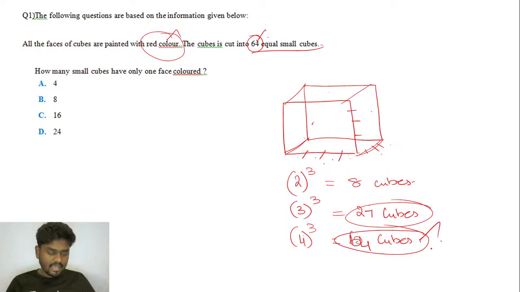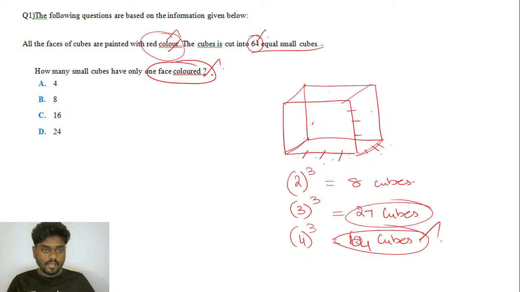And what you're doing exactly, you're trying to paint all the 6 faces with red color. If that is the case, now the question is, how many small cubes have only one face colored? That's an interesting question, right? Come on, guys, let's try to do this. Go for it.